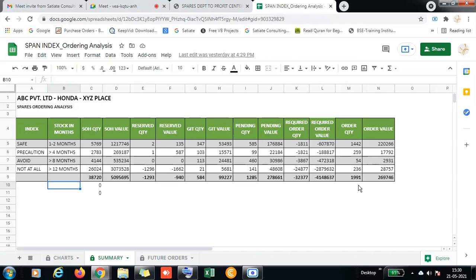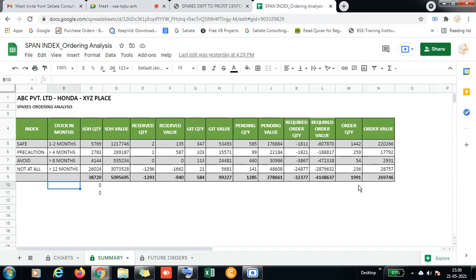he wants to order it to the Honda people, right? So in that time, what he has to do is, as soon as he feeds all this ordering data into the DMS, he can download that Excel sheet, and here we will give a separate tracker where he needs to paste those data. Two, three things he needs to paste.